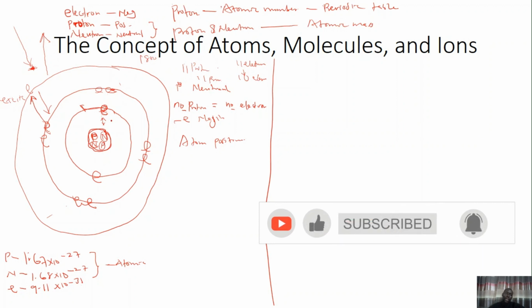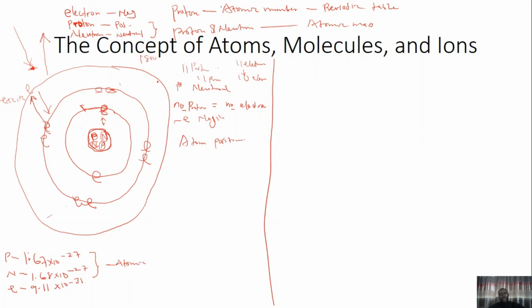An atom can also gain electrons in a chemical reaction, and when they do that, they get extra charge and become negatively charged. When an atom loses or gains electrons, it becomes an ion, and that is where the concept of ions comes from. Now let's move on to molecules. What is a molecule? A molecule is the particle that is formed when two or more atoms combine together.